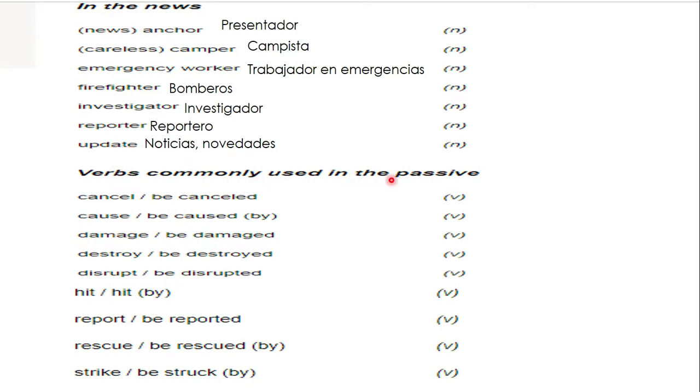The verbs that are commonly used in the passive voice, we have cancel, cause, damage, destroy, disrupt, hit, report, rescue, and strike, okay? So these verbs are commonly used in the passive voice, especially when you are talking about accidents, natural disasters, okay? So for example, you have be cancelled, be caused, be damaged, be destroyed, be disrupted, be hit by, be reported, be rescued, and be struck. So all these can be used in the passive voice.